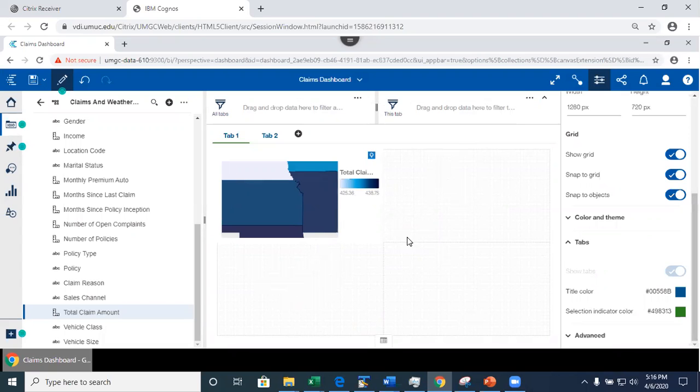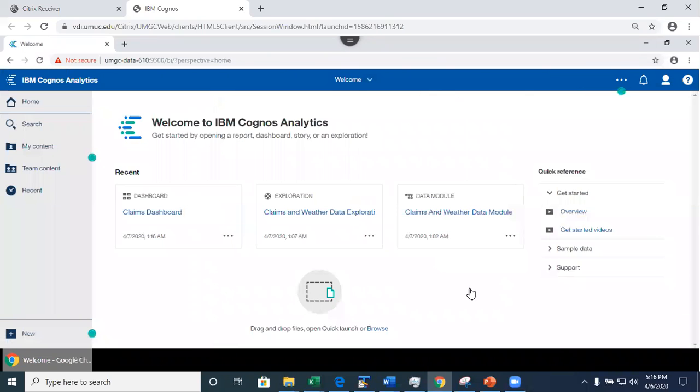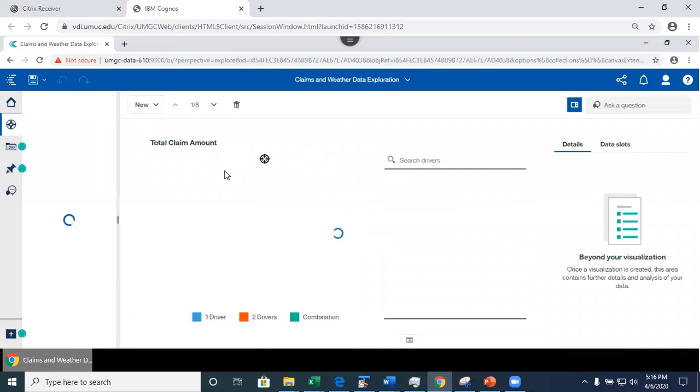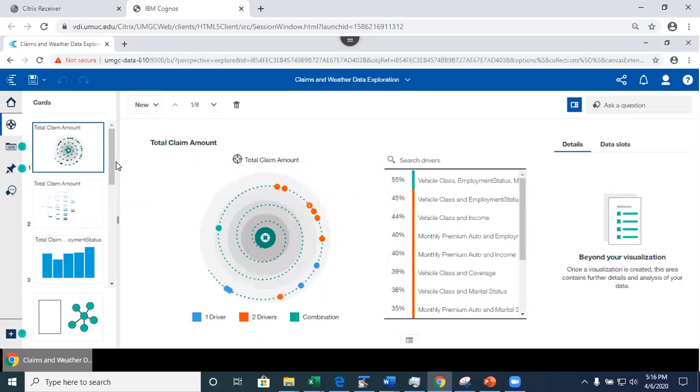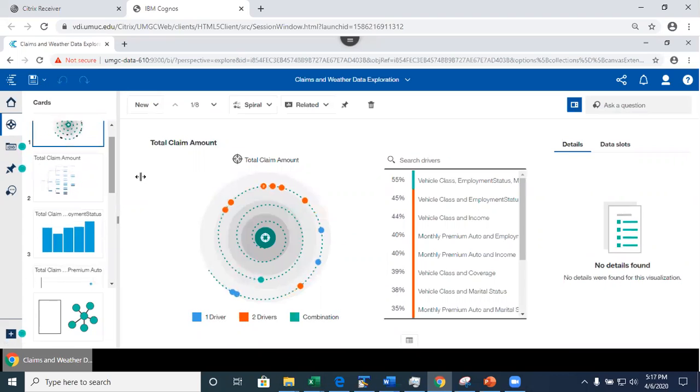Now, we're gonna add more visualizations, but we're gonna do it differently right now. I'm gonna go back to my exploration, and here it is. This is the exploration that we were looking at. And what I'll do is add something to the pin. So see, this is a visualization here. I'm gonna add it to pin.